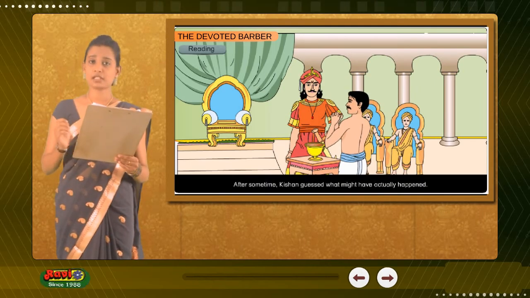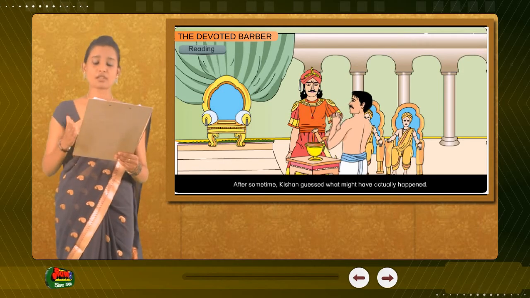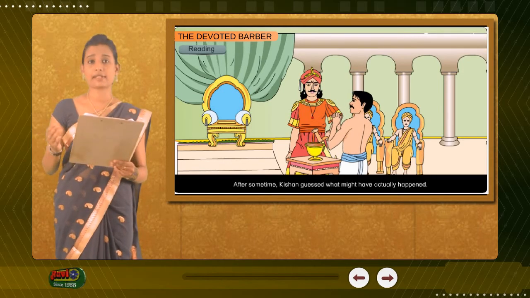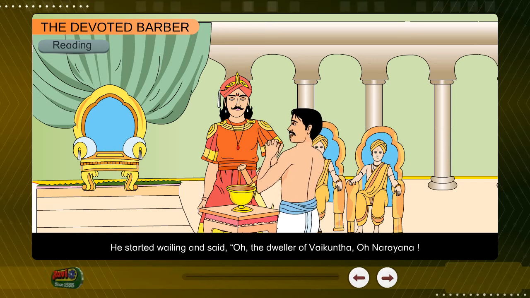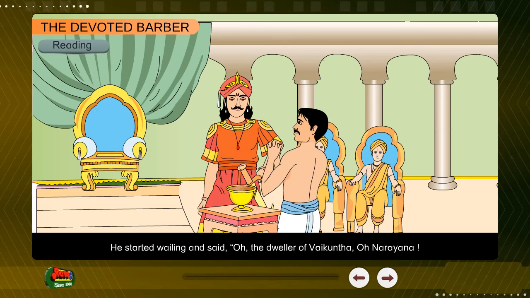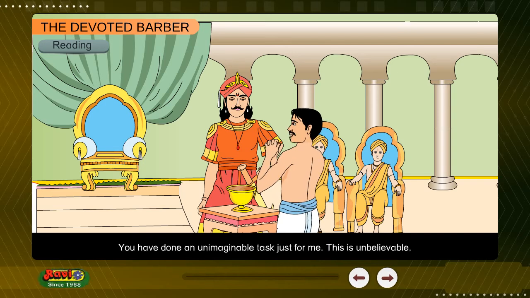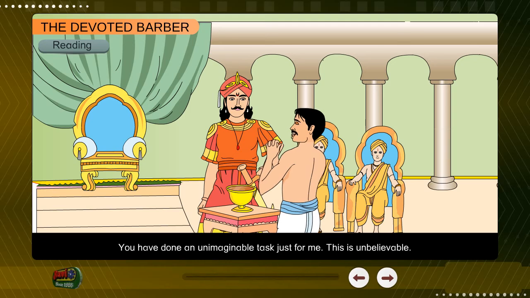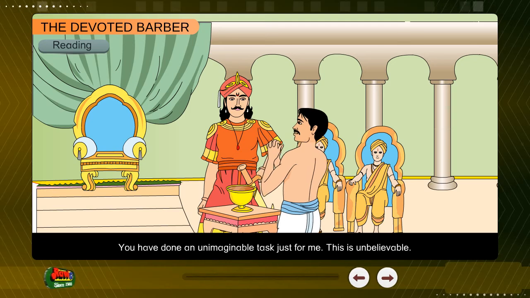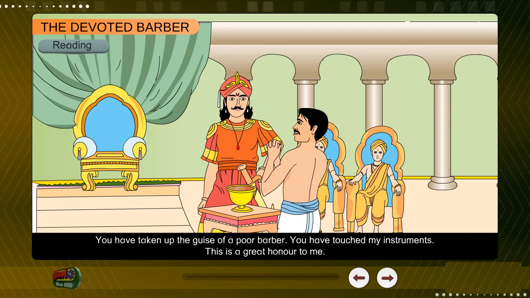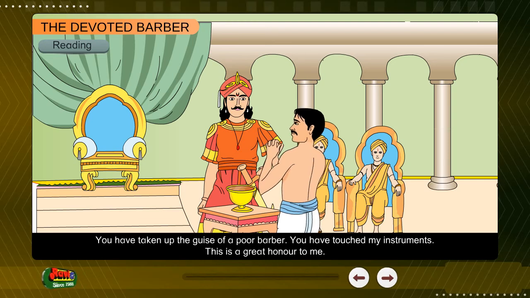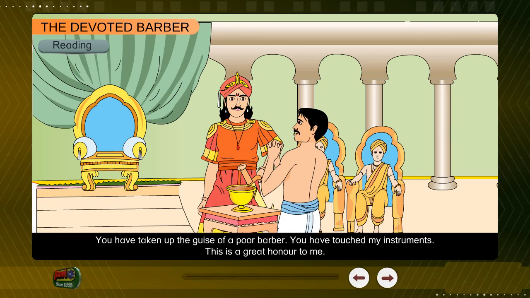After some time, Kishan guessed what might have actually happened. He started wailing and said, "Oh, the dweller of Vaikuntha, oh Narayana, you have done an unimaginable task just for me. This is unbelievable. You have taken up the guise of a poor barber. You have touched my instruments. This is a great honor to me."